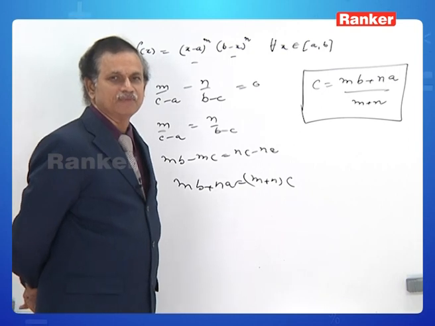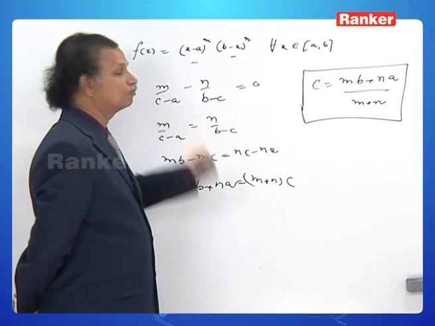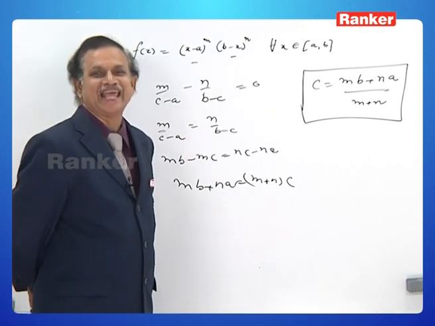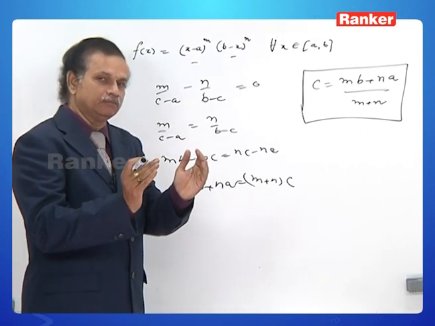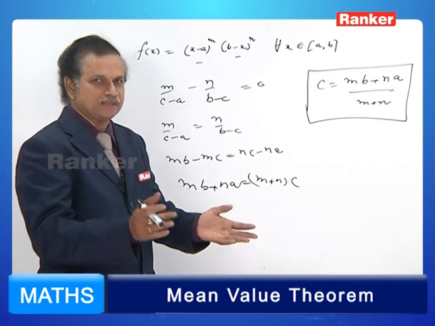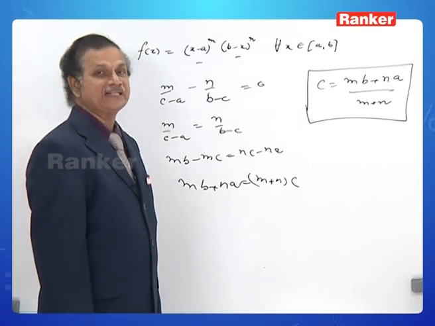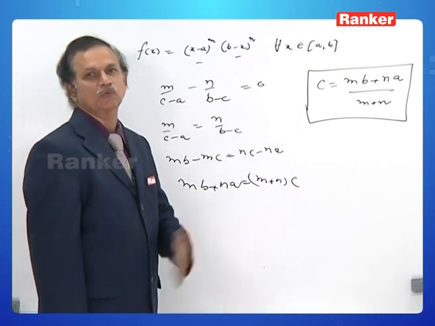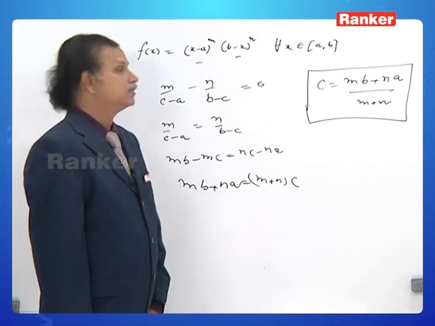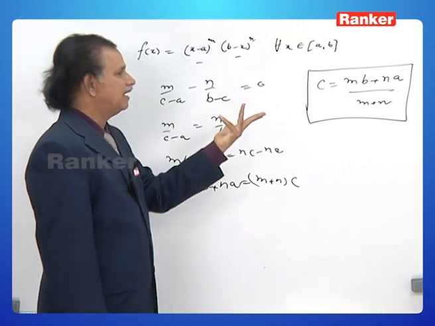That you must remember. What is m? The exponent given to x minus a whole power m. What is a? The smaller value between a and b. A is less than b, so a is smaller and b is bigger. What is n? The exponent given to b minus x whole power n, isn't it? So that is mb plus na by m plus n.